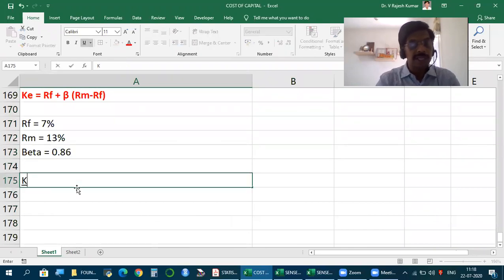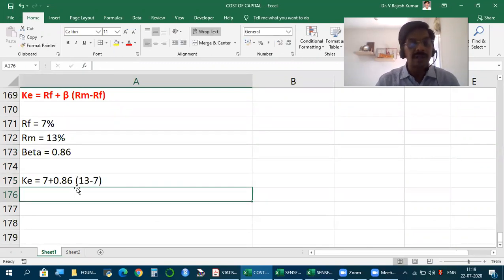So KE is equal to RF 7 plus beta 0.86 into RM 13 minus RF 7. 13 minus 7, 6%, is called the risk premium or market risk premium.